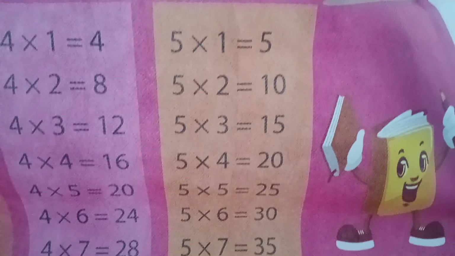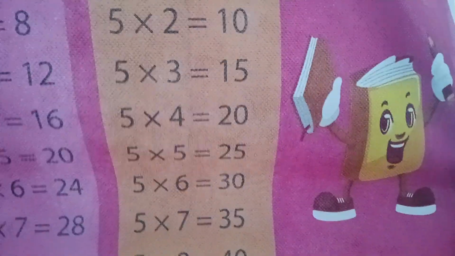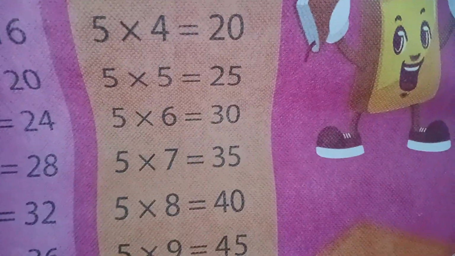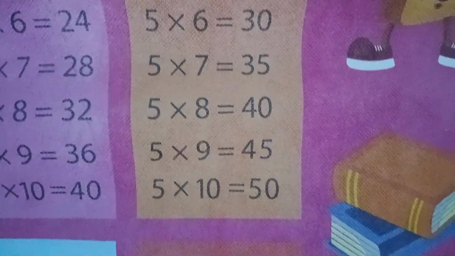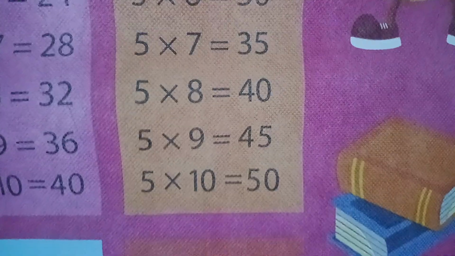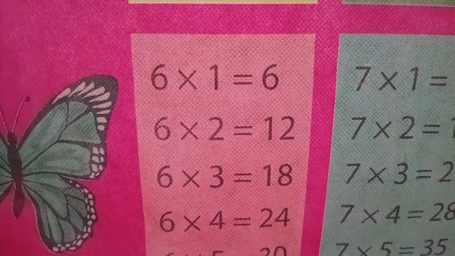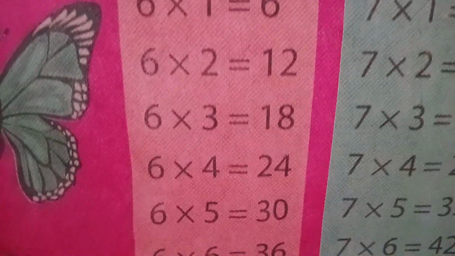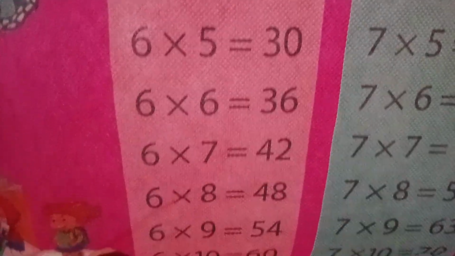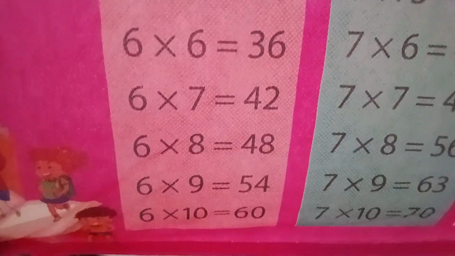5 1's are 5, 5 2's are 10, 5 3's are 15, 5 4's are 20, 5 5's are 25, 5 6's are 30, 5 7's are 35, 5 8's are 40, 5 9's are 45, 5 10's are 50, 6 1's are 6, 6 2's are 12, 6 3's are 18, 6 4's are 24, 6 5's are 30, 6 6's are 36, 6 7's are 42, 6 8's are 48, 6 9's are 54, 6 10's are 60,